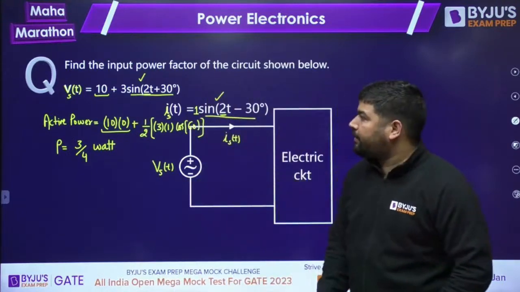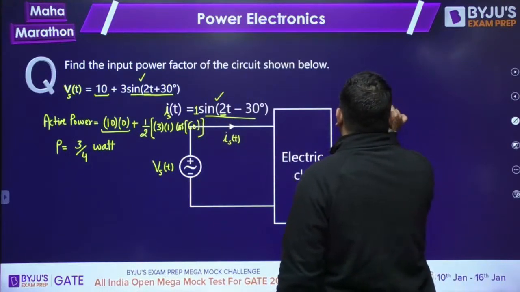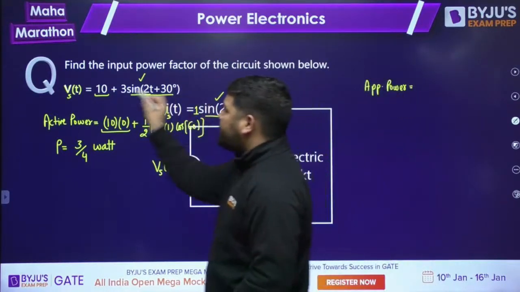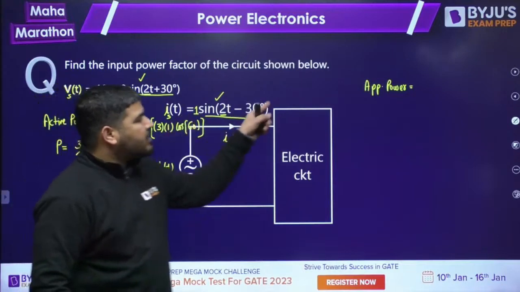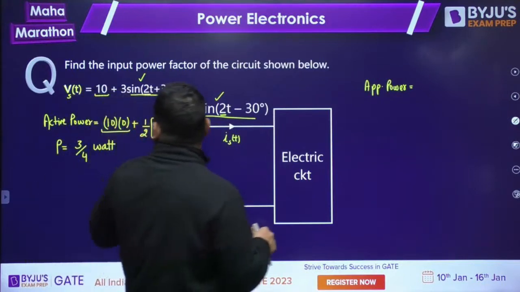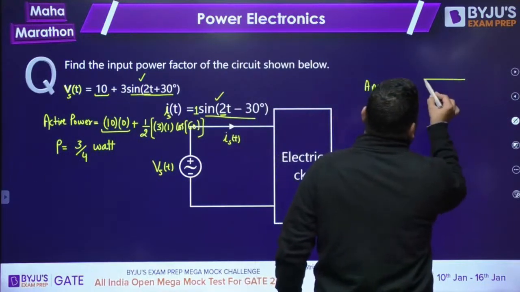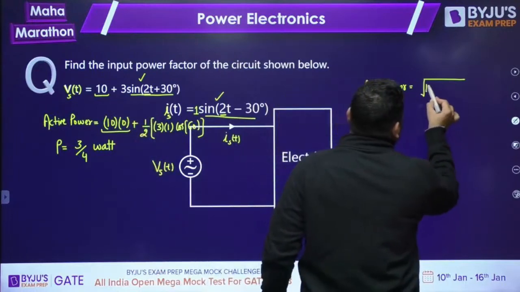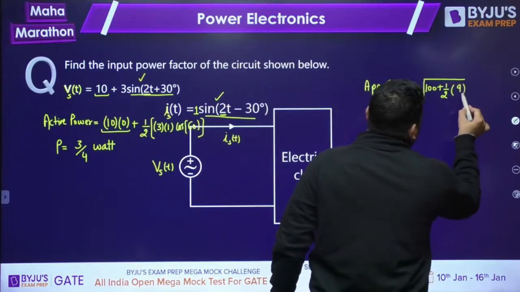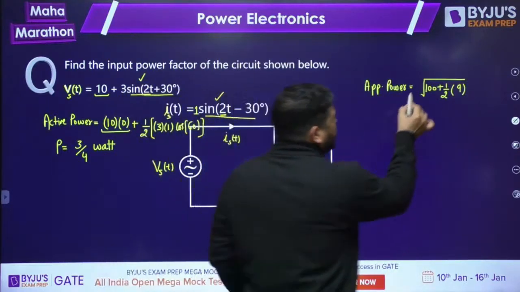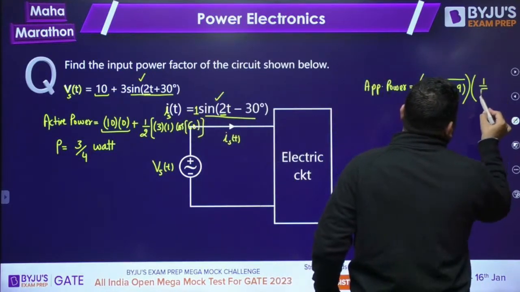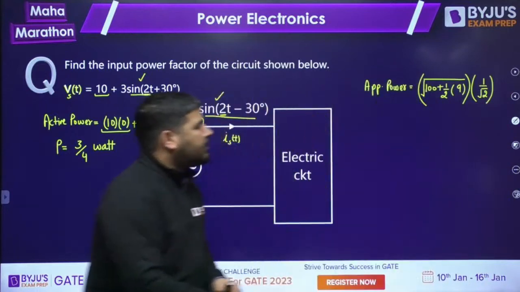Now what is the apparent power? We need to calculate the apparent power. The apparent power is the RMS value of the voltage source multiplied by the RMS value of the current. The RMS value of this voltage source, you can apply the Parseval relation: DC component square, which is 100, plus 1/2 AC component square, which is 9. This is my voltage source RMS value multiplied by the current RMS value. Current amplitude is 1, so the RMS value is 1/√2. This way you can write the apparent power.